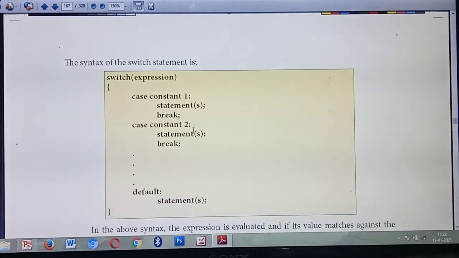statement. Then next, case 2. Like this: case, constant value, then colon, statements, then break. Like this case 3, case 4, till case n; any number of cases you can give. At last you should give default. That is very, very important. It starts with case 1 and ends with default. Understood? Inside default you give some statements, then close the brace. Understood the syntax for the switch statement?